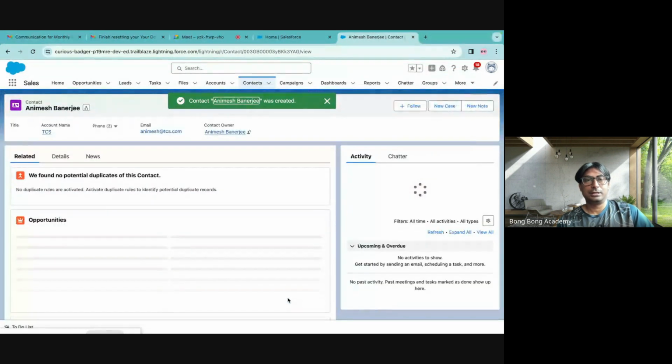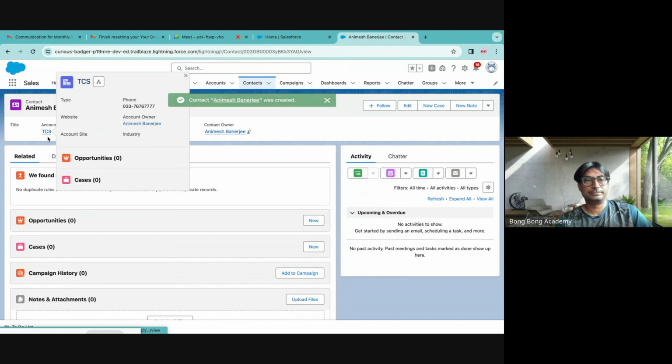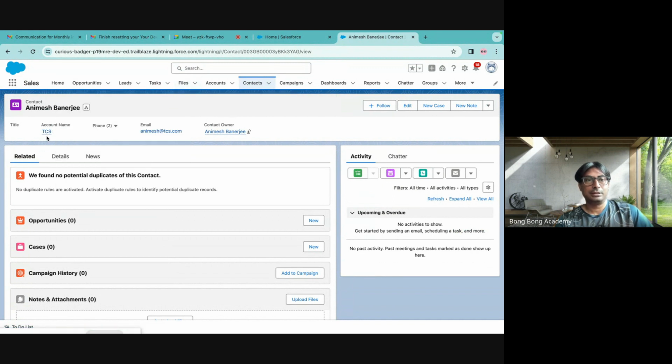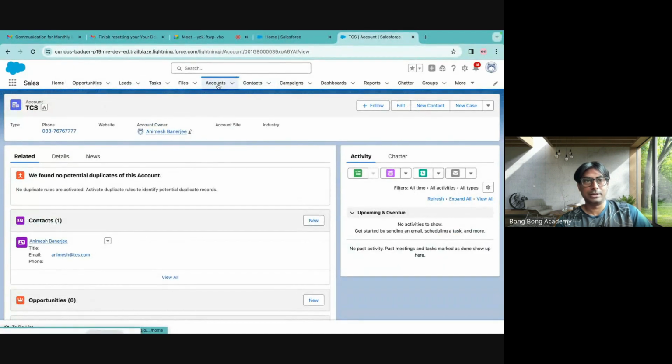So I click save. You see here the account name is clickable. It is very important for you to look at it closely. Okay, I will click on this and see what happens on the tab. If I click this, it jumps into the account tab and opens the TCS record. So these are clickable items from which you can jump from one tab to another tab.